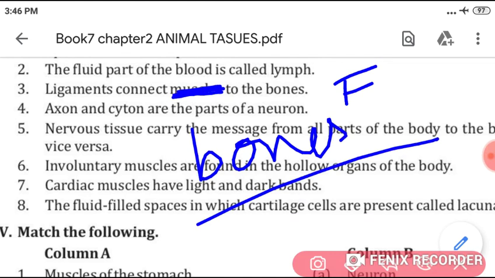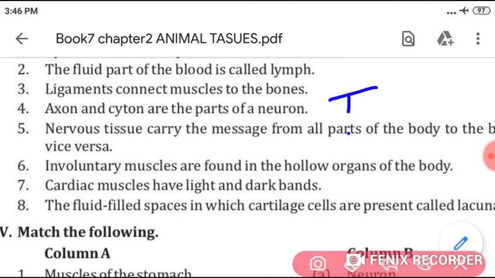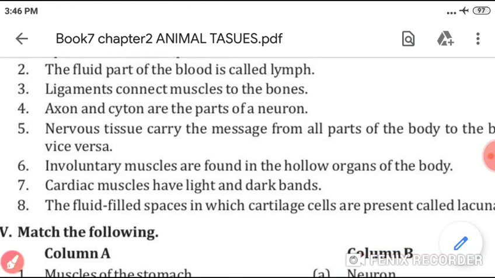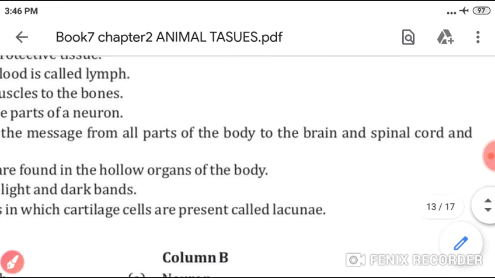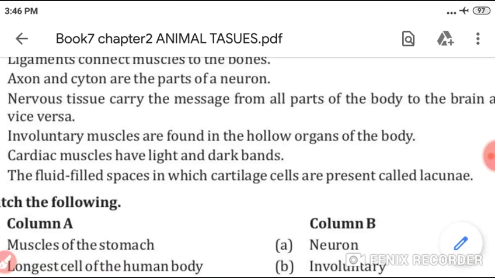Ligaments connect bones to bones. Now fourth, axon and cyton are the parts of neuron. It is true. Nervous tissue carries the message from all parts of the body to the brain and spinal cord and vice versa. This is also true.